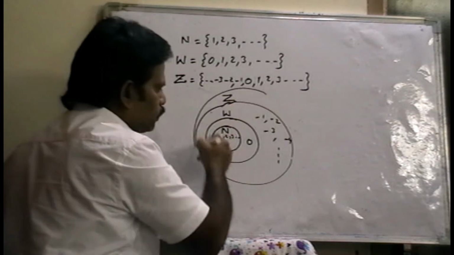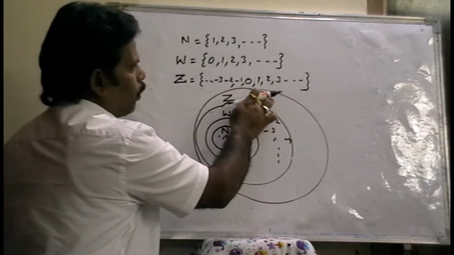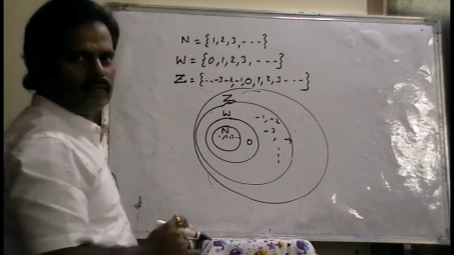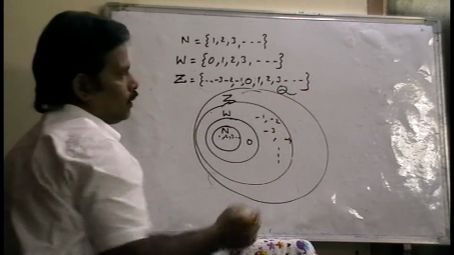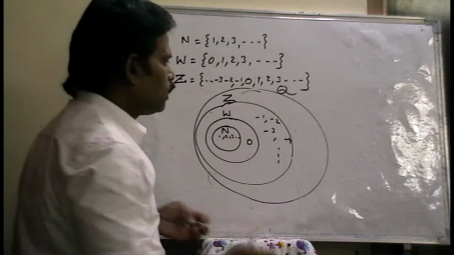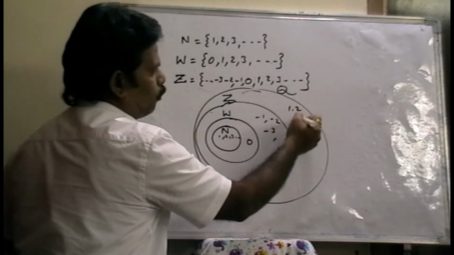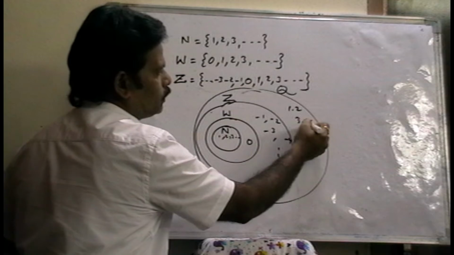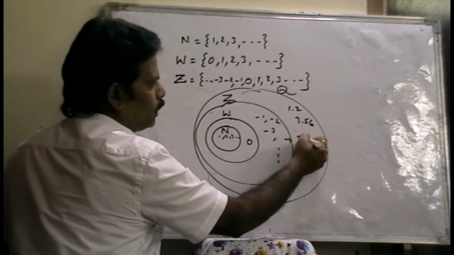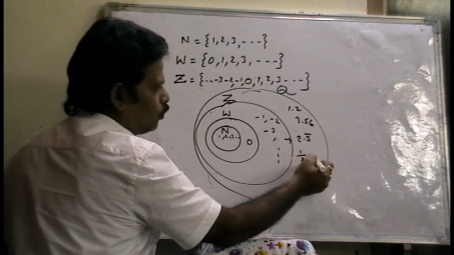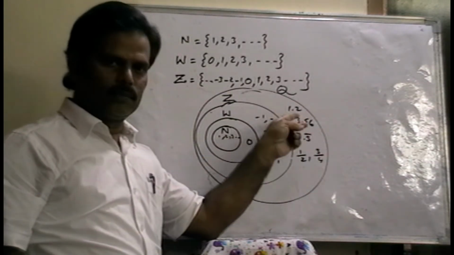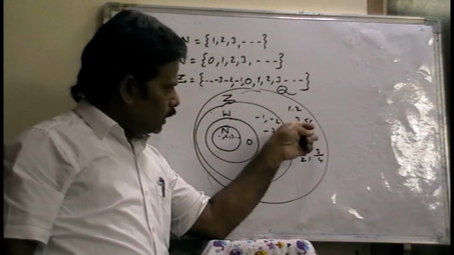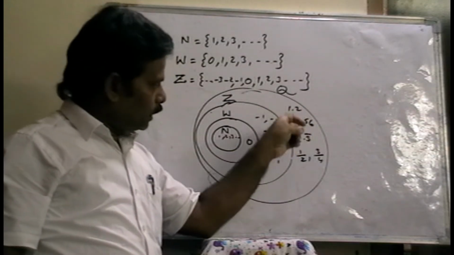Next, integers are a subset of what? Rational numbers. Rational numbers include decimals like 1.2, 3.56, or 2.3 bar, or fractions like 1/2, 3/4, which are in the form of p/q, as terminating decimals or non-terminating recurring decimals.